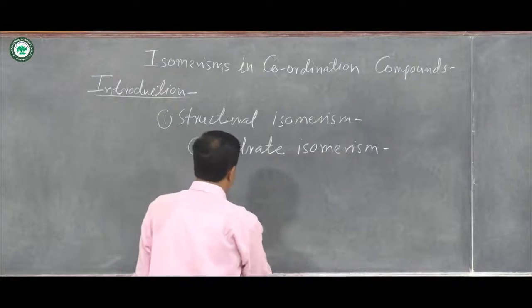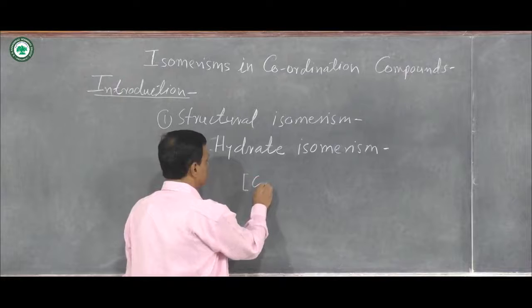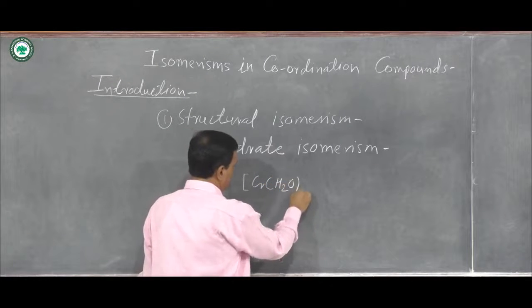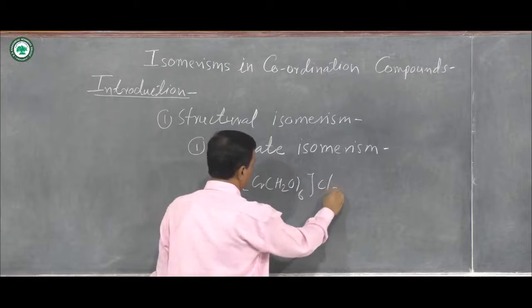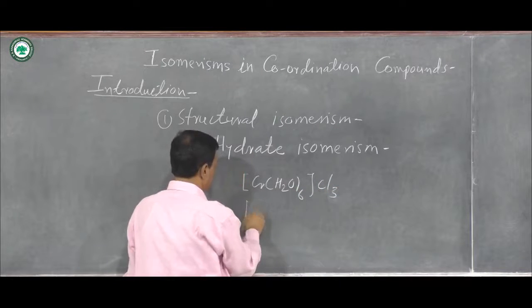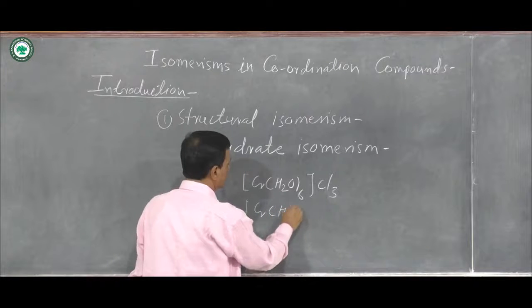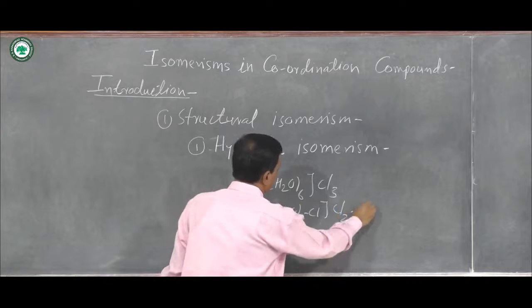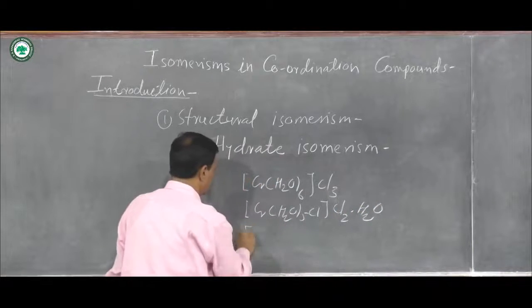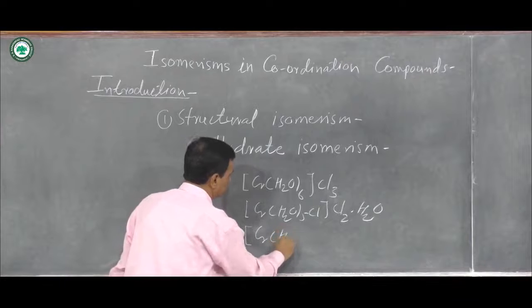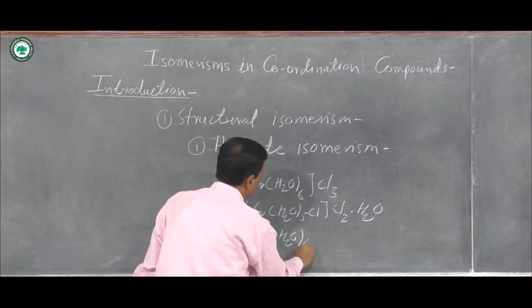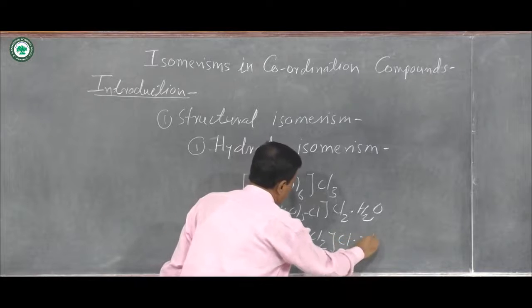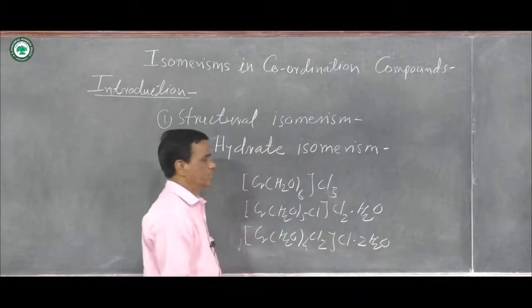Examples are: [Cr(H2O)6]Cl3, then [Cr(H2O)5Cl]Cl2·H2O, then [Cr(H2O)4Cl2]Cl·2H2O.